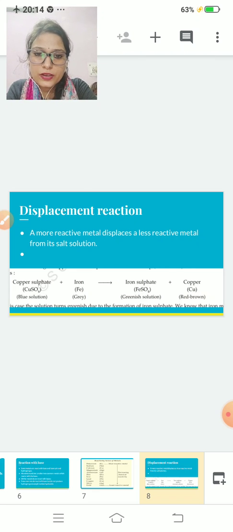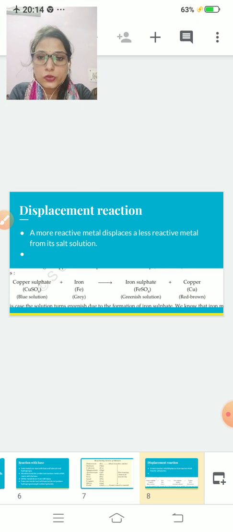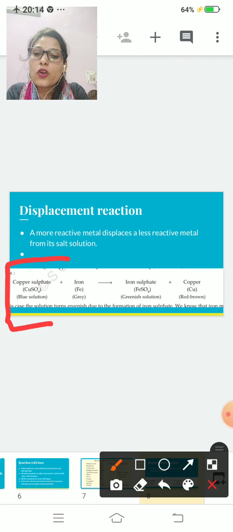In a displacement reaction, a more reactive metal displaces a less reactive metal and forms a salt solution. For example, CuSO4 is copper sulfate.